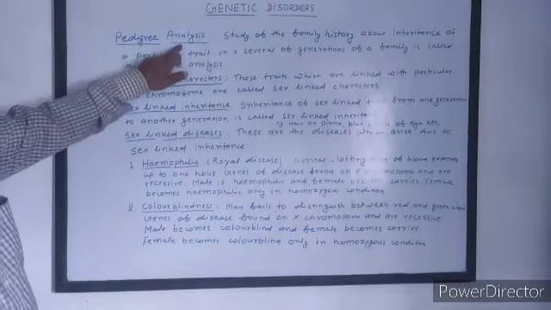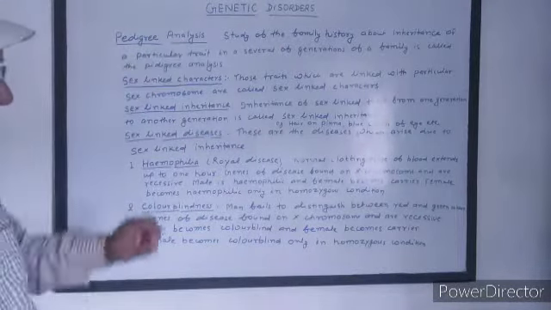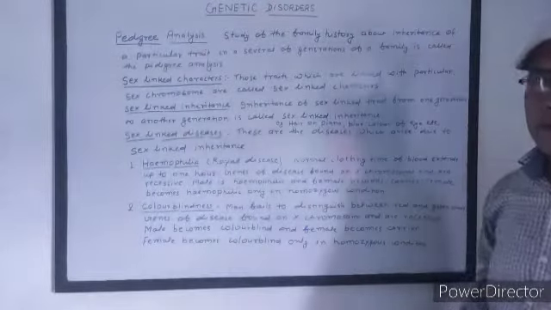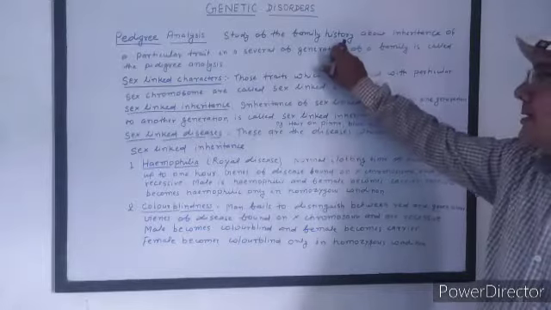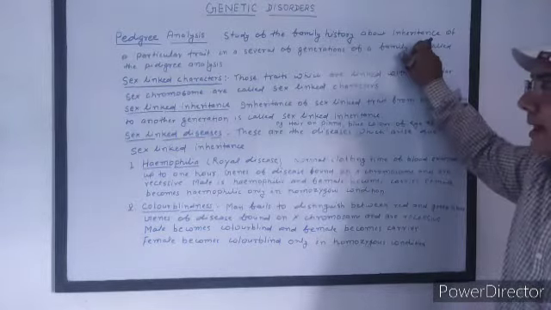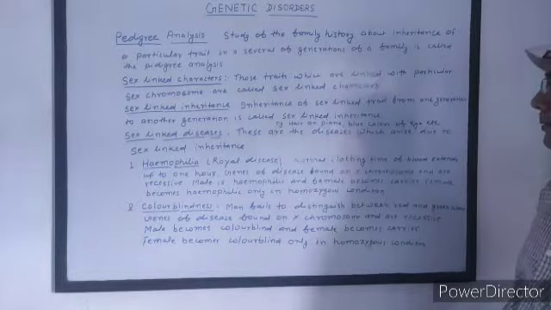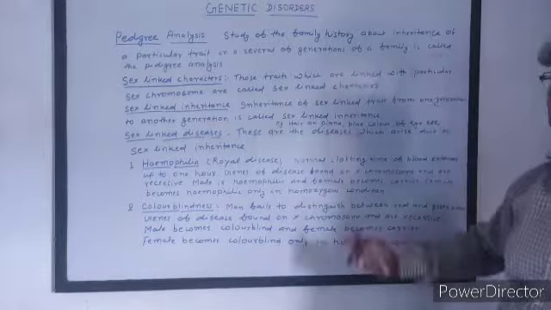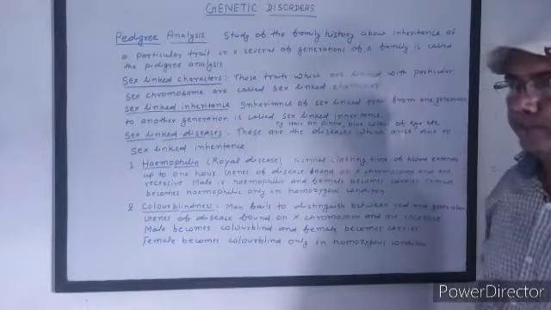First of all, pedigree analysis. A study of the family history about inheritance of a particular trait in several generations of a family is called pedigree analysis.